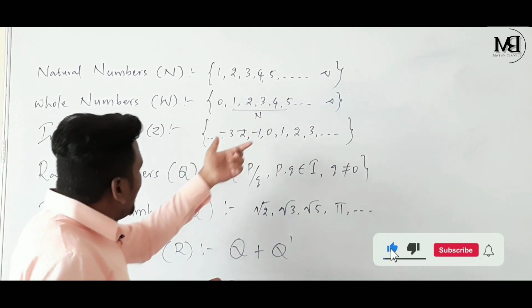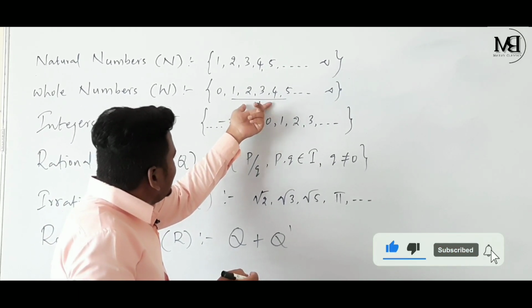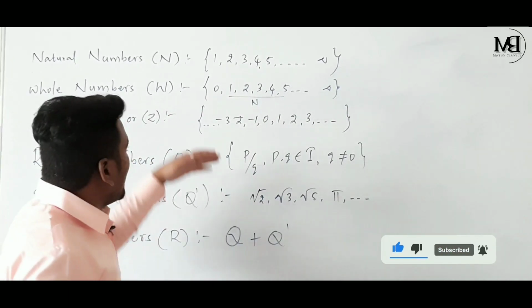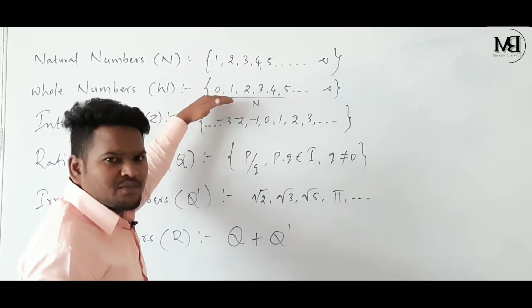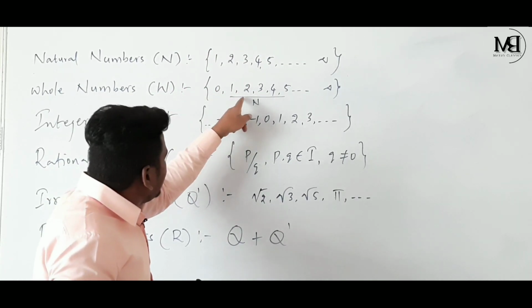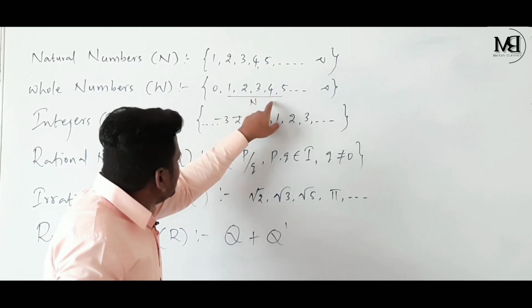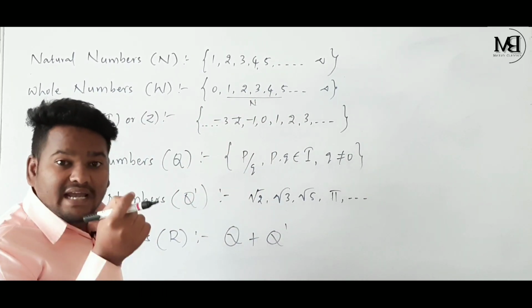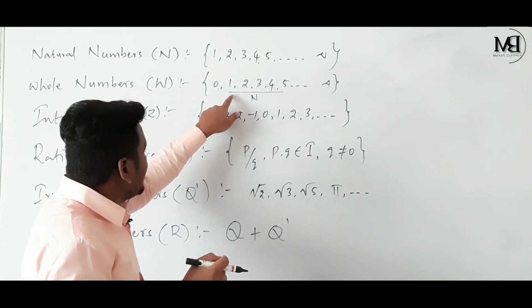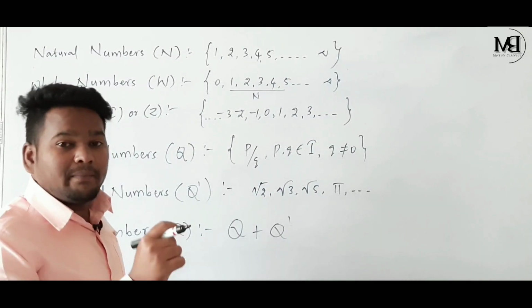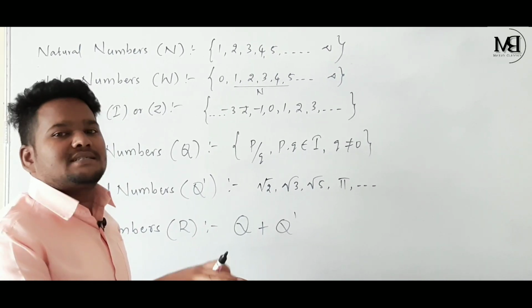It means all the natural numbers are there in the set of whole numbers, so every natural number is a whole number. Please take a note.